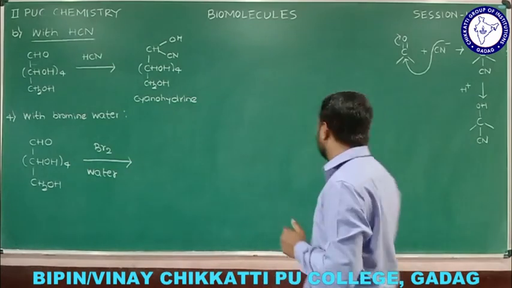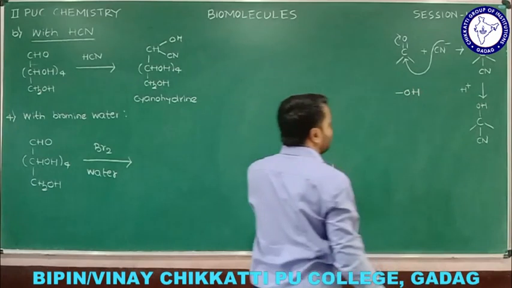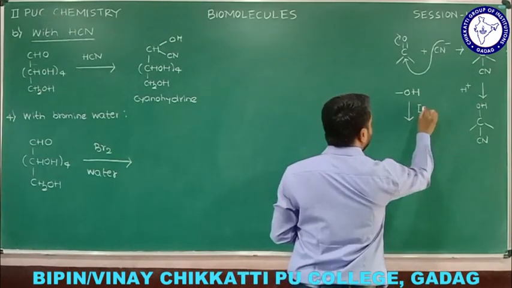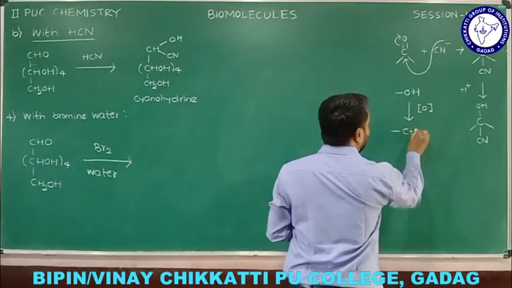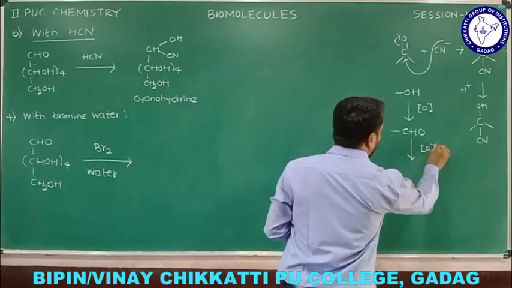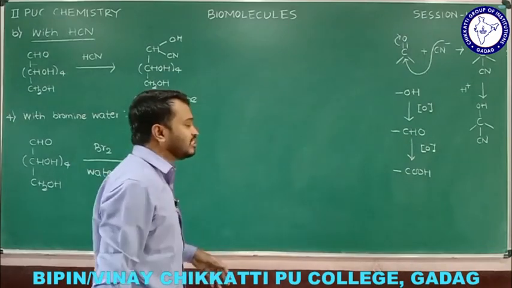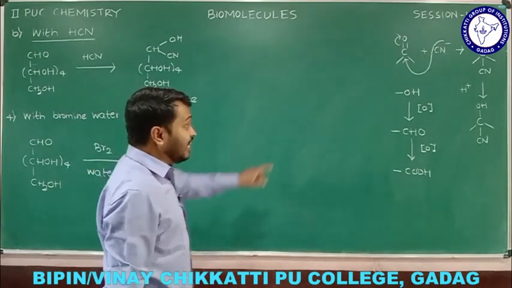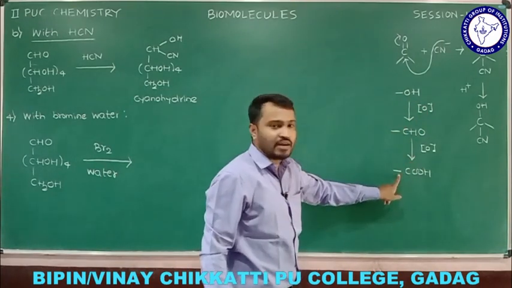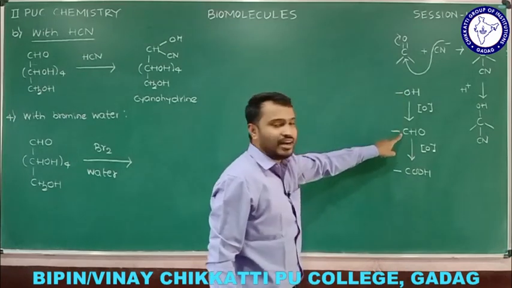So we'll see the general concept about that. If you have alcohol, when you carry out oxidation, we are going to get aldehyde. If you have aldehyde, when you carry out oxidation, we are going to get carboxylic acid. This is the fundamental concept of oxidation. One more concept: if you have a primary alcohol, you will get aldehyde.